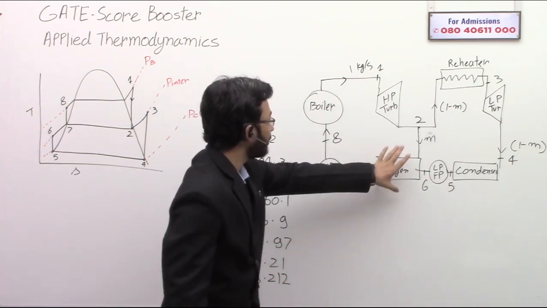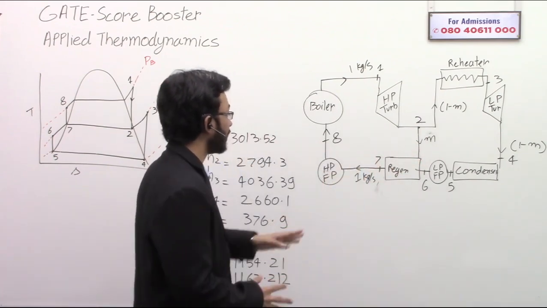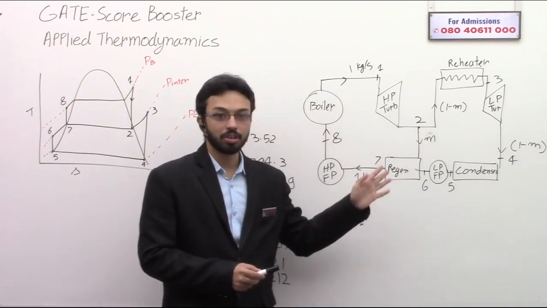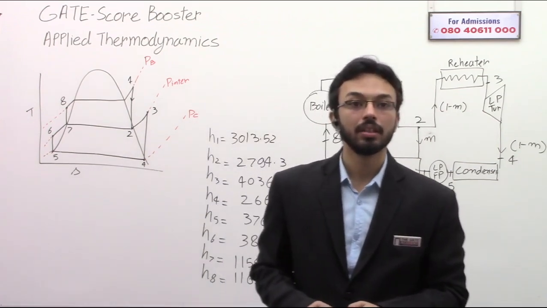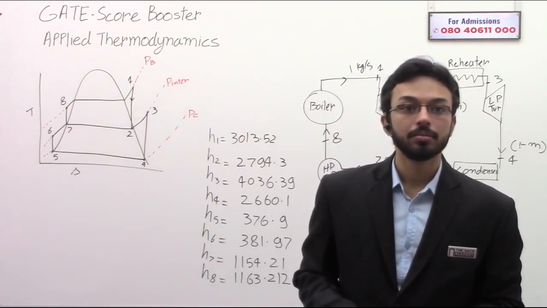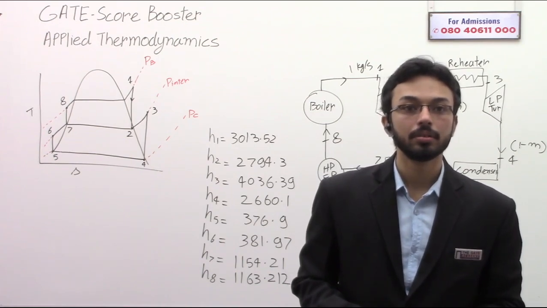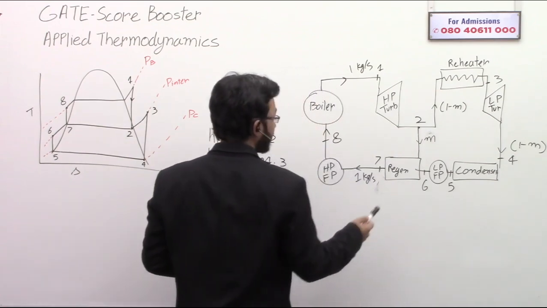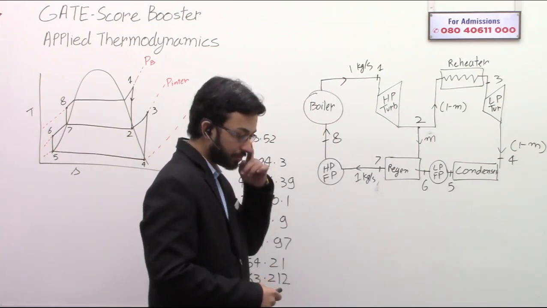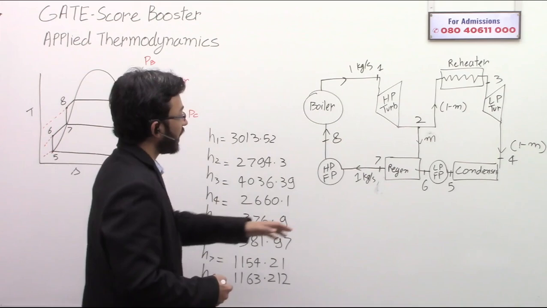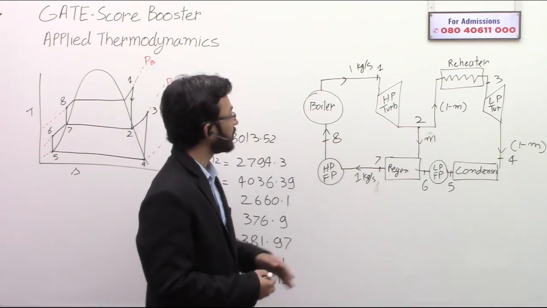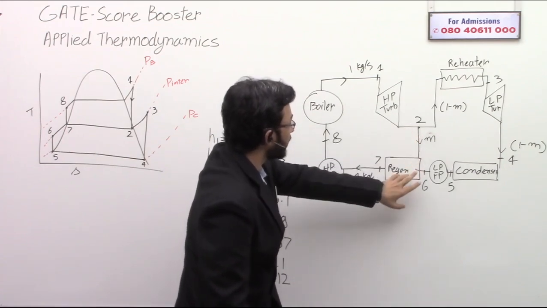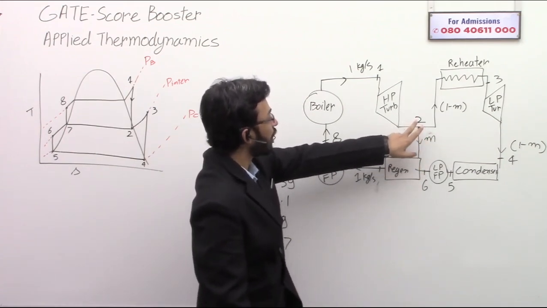Okay, now coming to the most important part, the regenerator. What happens in the regenerator? Understand this because this is very important. Okay, so understanding what happens in the regenerator is very important. So let's see. In the regenerator, the bleed steam from point 2.